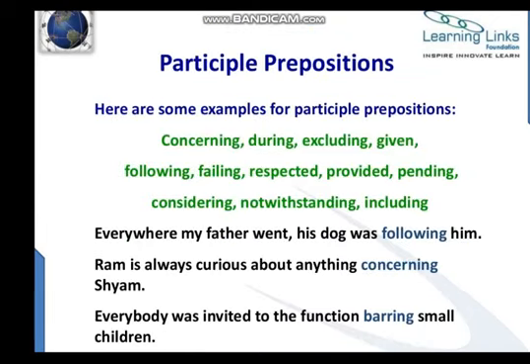Look at the examples. Here are some examples of participle prepositions. Concerning. Here the word concerning is not an action verb, so here it is a preposition. During, excluding, given. Look at the word given, it is the third form of the verb, as we say give, gave, given. Following, failing, respecting, provided, pending, considering, notwithstanding, including. Look at examples and sentences.